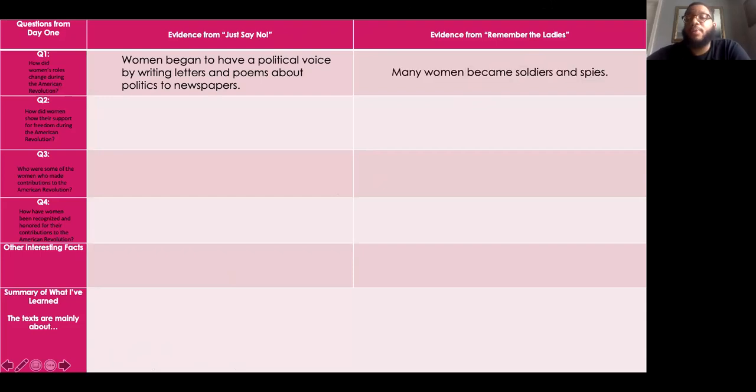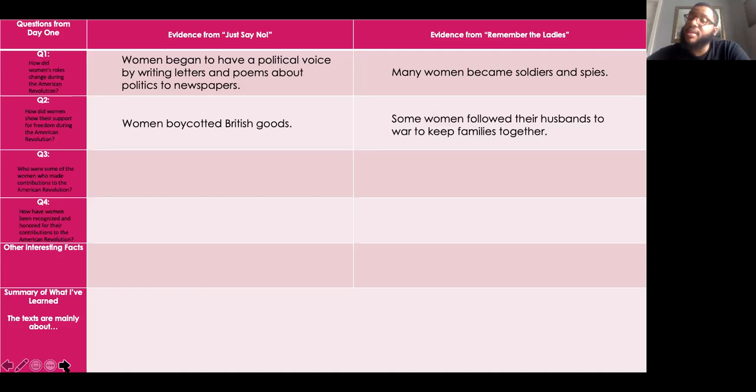And also many women became soldiers and spies. For question number 2, how did women show their support for freedom during the American Revolution? The first article told us that women boycotted British goods. And in the second article, we found out that some women followed their husbands to war to keep families together.